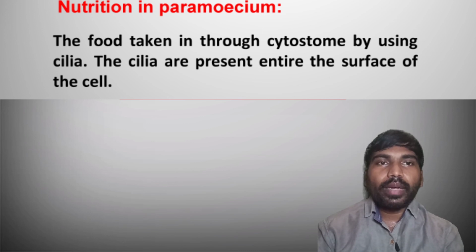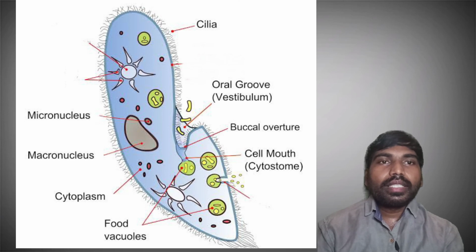Paramecium is also a single-celled organism. It has cilia throughout the body surface. So here the capturing of food is through the cytostome by using cilia. It shows this type of nutrition.